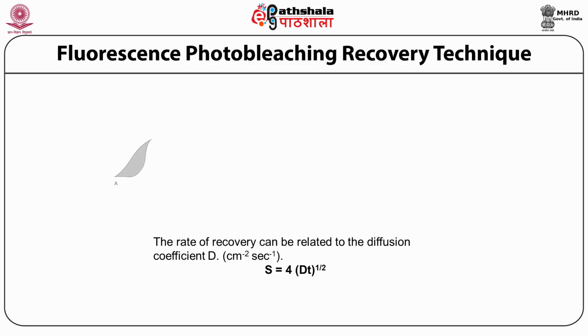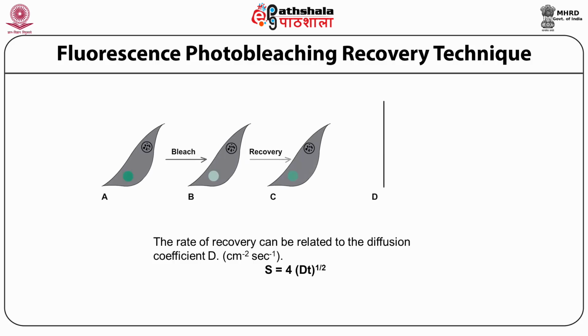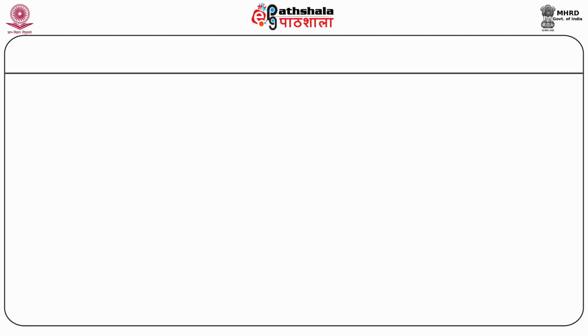Rhodopsin was found to be among the highly mobile proteins with a diffusion coefficient of 4 into 10 to the power minus 9 centimeter square per second. Fibronectin, a peripheral protein, has a diffusion coefficient of less than 10 to the power minus 12 centimeter square per second. This protein is anchored to actin filaments through integrin. The mobility is thus related to the function of the membrane proteins.